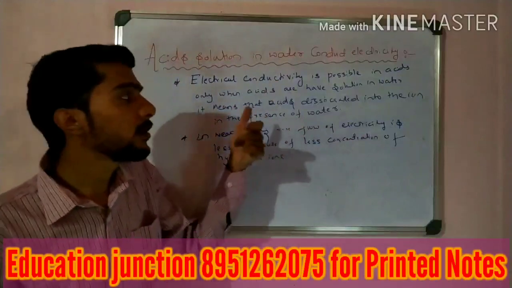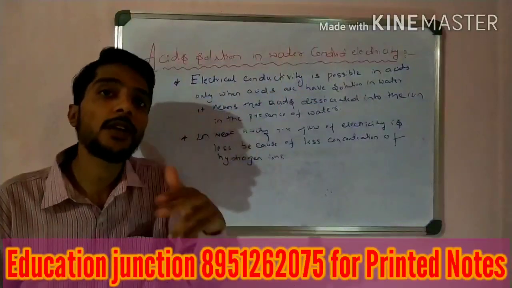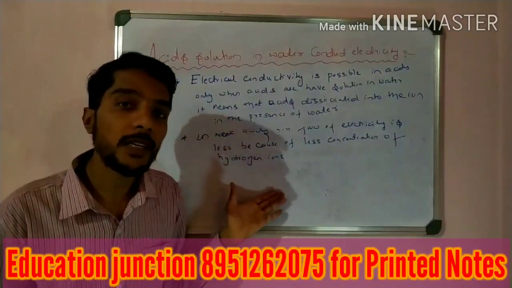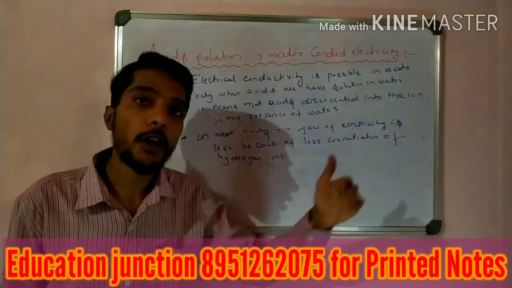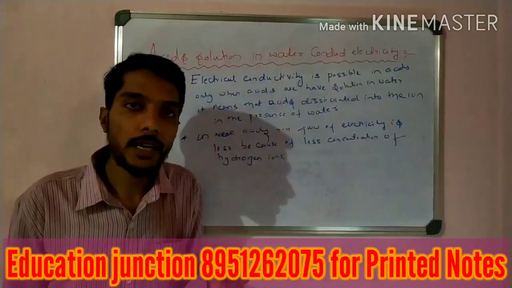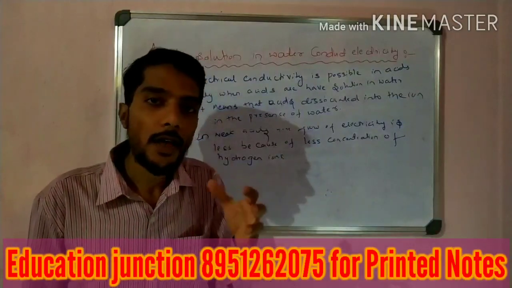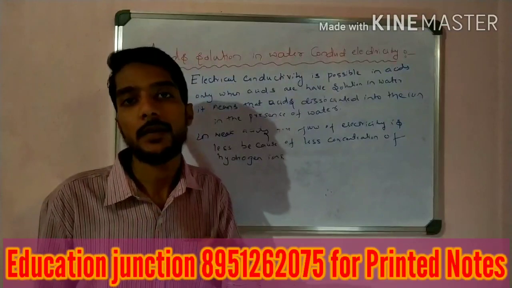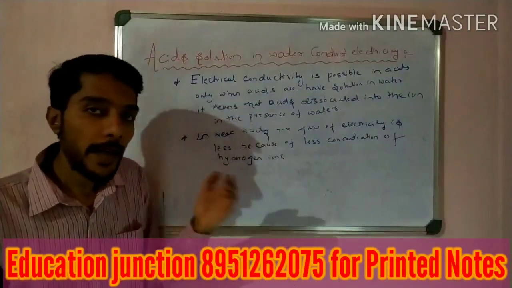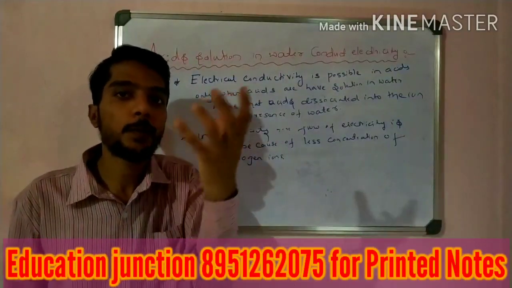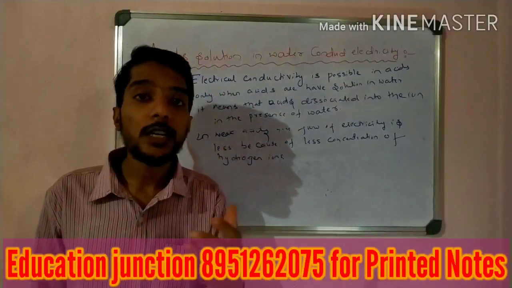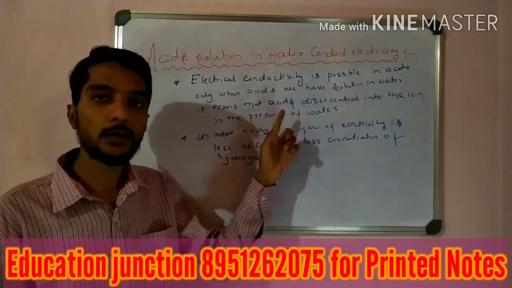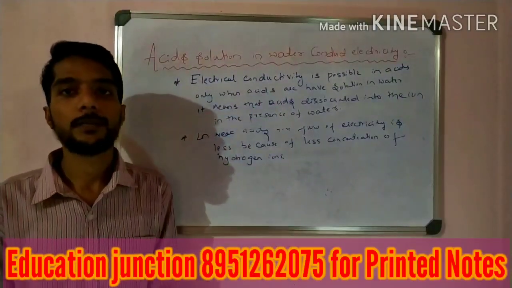So please take down this. Based on this activity, we will explain that one. Hope you understand this. Ions present, electricity flows. More ions, more electricity; fewer ions, less electricity; ions totally absent, zero ions, means there is no flow of electricity. So that is the answer, and ions are only formed, only dissociated, only provided in the presence of water. Okay students, so please write this down.